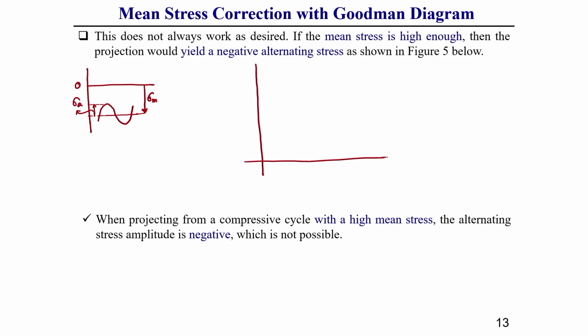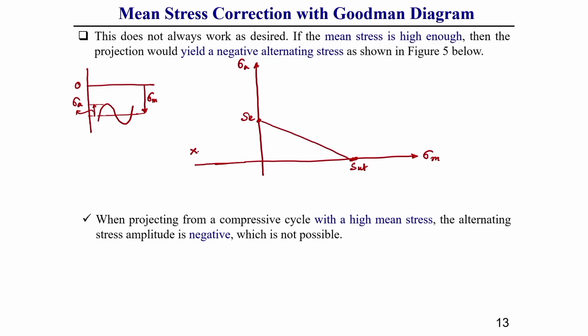the mean versus amplitude diagram, in this case what we can observe is that, let us consider it has a high mean stress and it has an amplitude. Let this point be coming here, whereas we know this is the Goodman diagram, endurance strength versus ultimate strength.